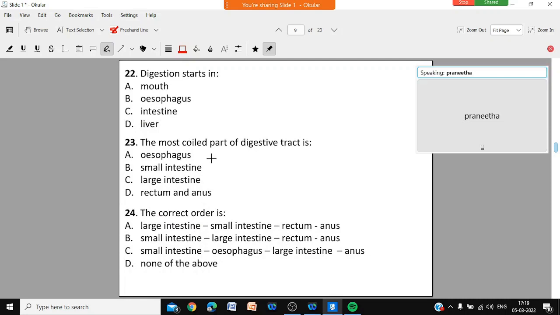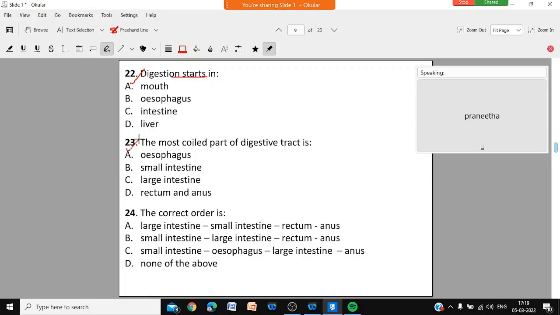Question number 22. Digestion starts in. Where will the process of digestion start? In the mouth, the esophagus, the intestine, or the liver? Finished?